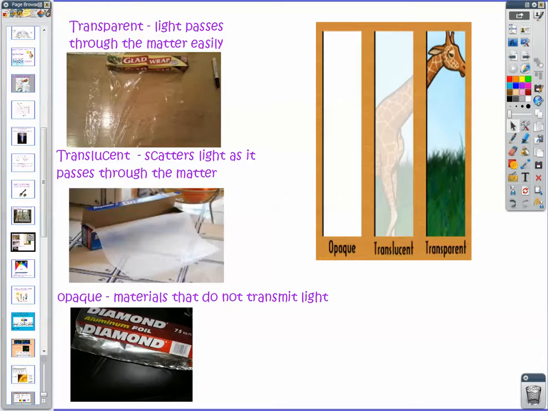Other materials allow light to pass through, but you get this kind of foggy sort of look. This is what we refer to as being translucent. So light passes through, but some of the light scatters as it passes through, so you don't get a real clear image of what's on the other side. But then other materials are considered opaque, and opaque just means that light doesn't really pass through them at all.